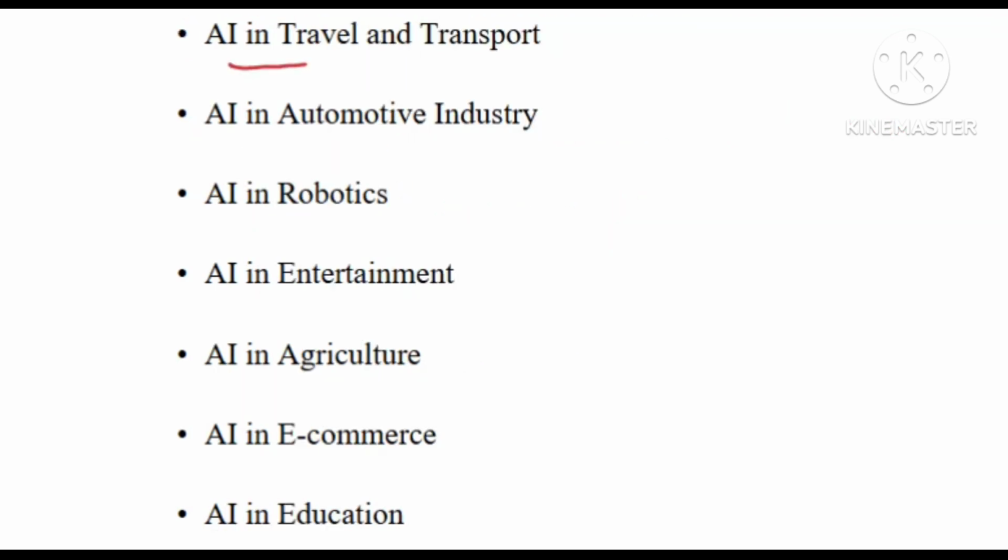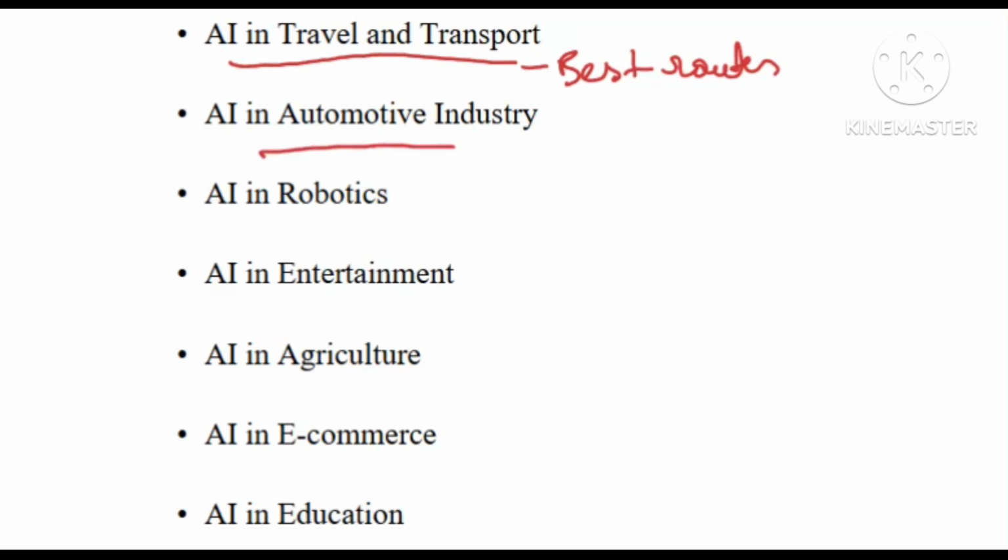Next, we are using artificial intelligence in travel and transport. Travel and transport is a highly demanding industry, because we can go for travel-related things, such as finding the best routes to travel, and also hotels that are near, etc. We can utilize artificial intelligence for these.